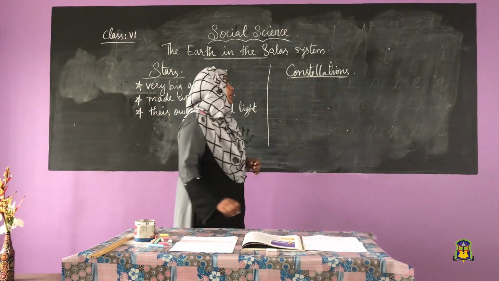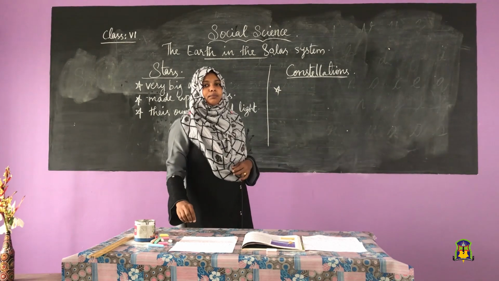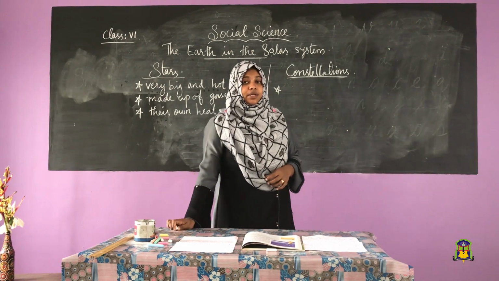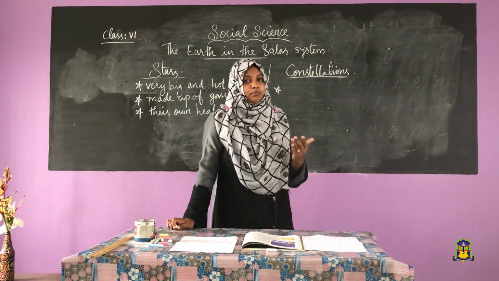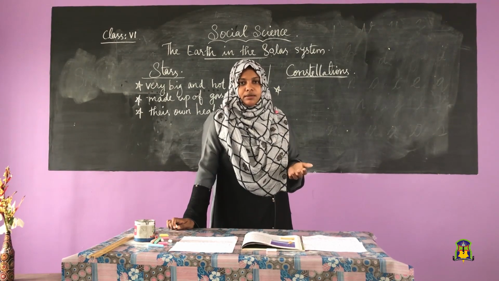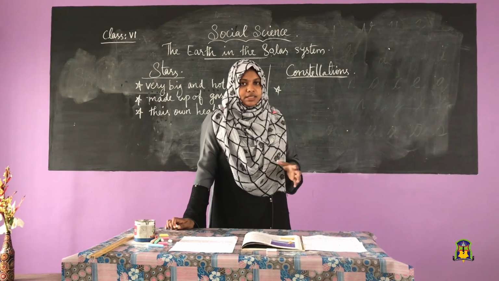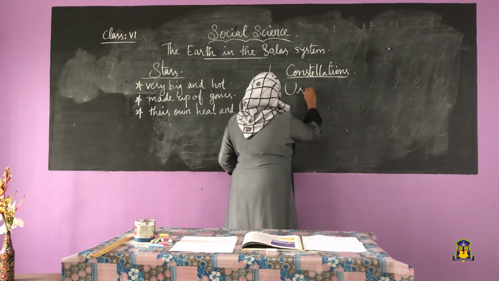For example, the Ursa Major constellation or Big Bear. That means the Ursa Major constellation looks like a big bear. When we look at the sky, we may see some patterns in the sky. For example, the Ursa Major constellation.